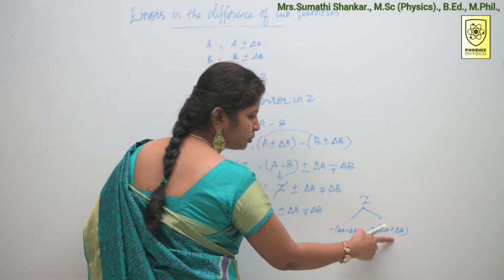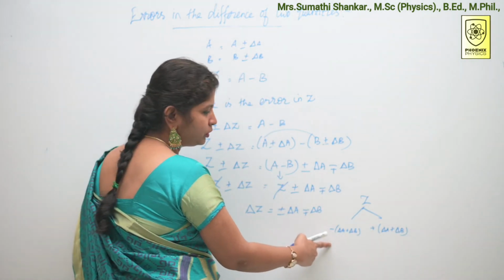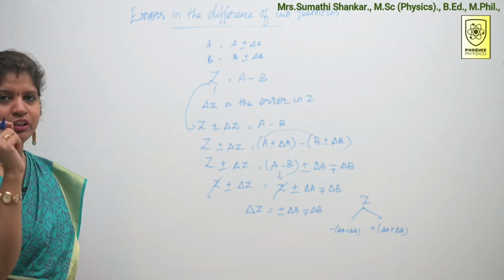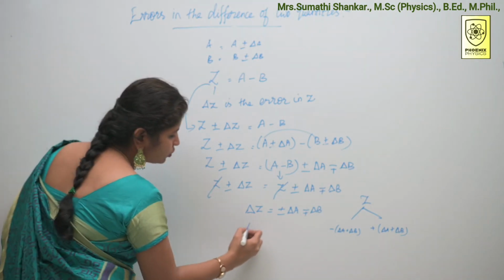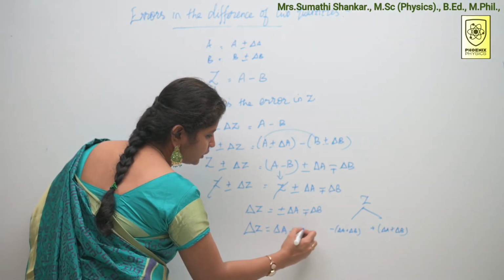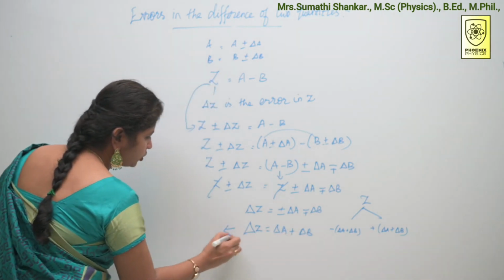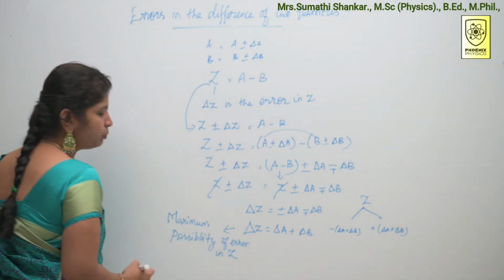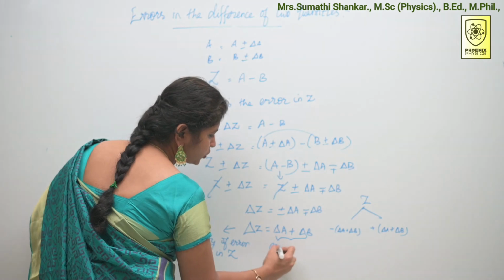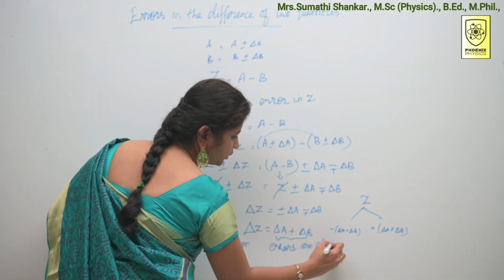This is my maximum possibility, this is my minimum possibility, but I have considered only the maximum possibility of error in Z. So delta Z can be written as delta A plus delta B. Why? Because I am considering the maximum possibility of error in Z. Or we can say errors are always added together.